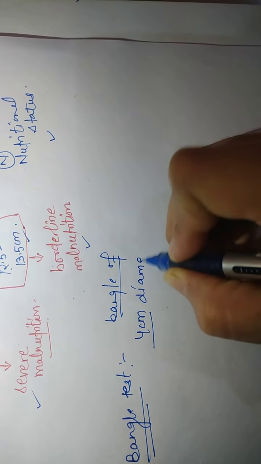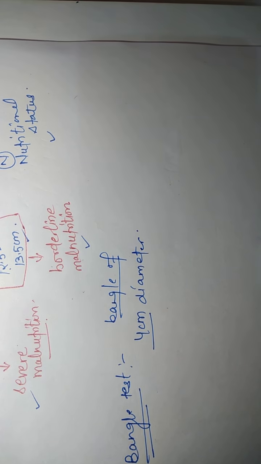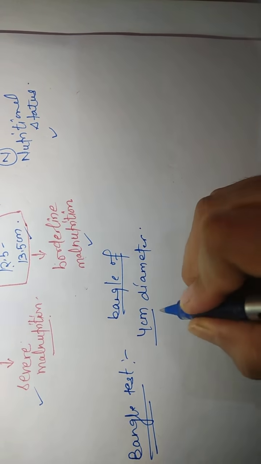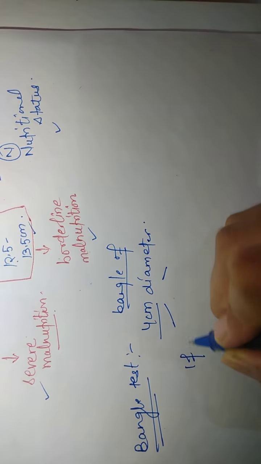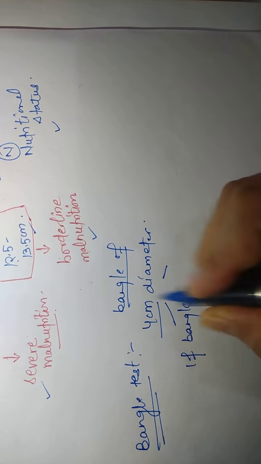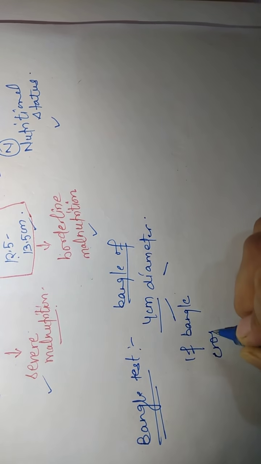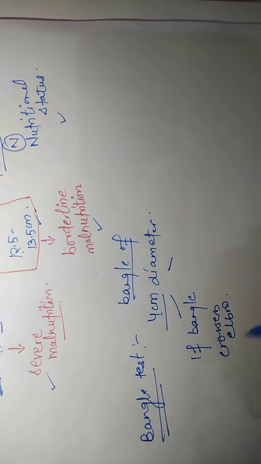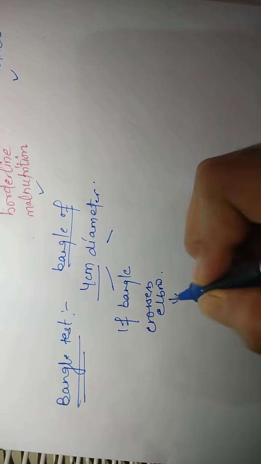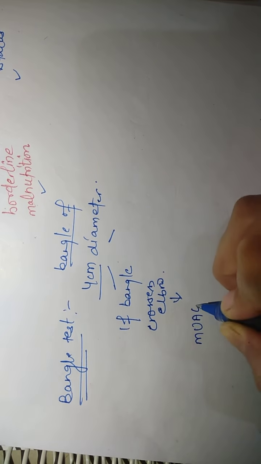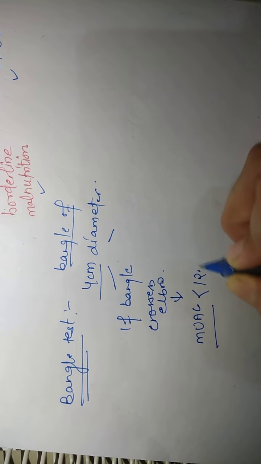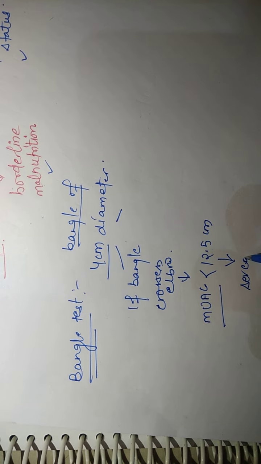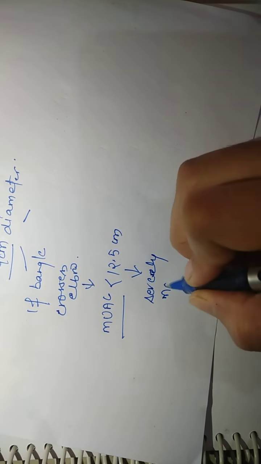If the bangle crosses the elbow, when you pass the bangle up the arm, that means the child has mid-upper arm circumference less than 12.5 centimeter, which shows that the child is severely malnourished.